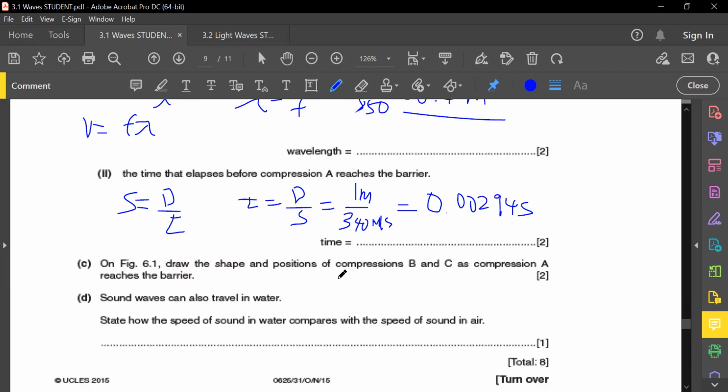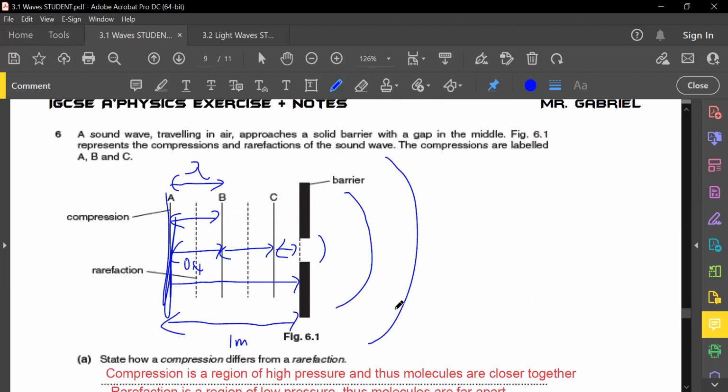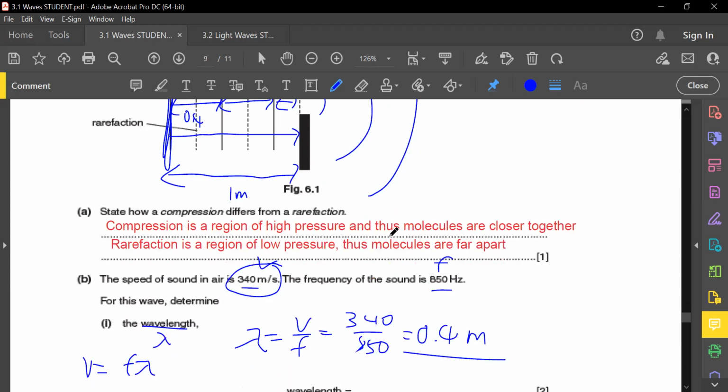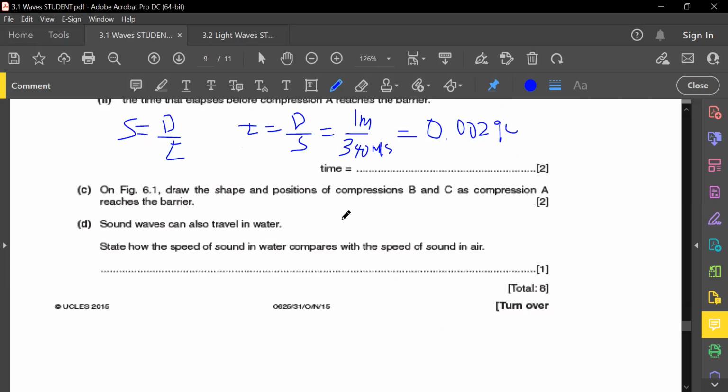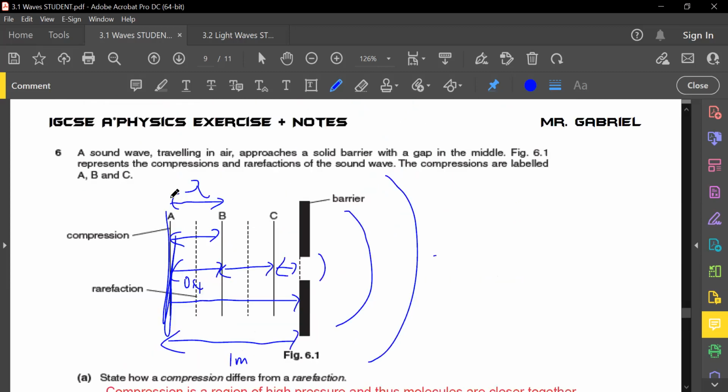Okay. And then finally, on figure 6.1, draw the shape and position of compression B and C as compression A reaches the barrier. Oh, sorry, you're not supposed to draw 3. You can only draw 2 here. Guys, why? Because they only want the compression B and C as A reaches the barrier. Means to say, right now A is in this position, right? As A reaches the barrier, it is going to be in this position. It means to say only B and C would have diffracted towards the right. You guys know what I'm talking about, right?